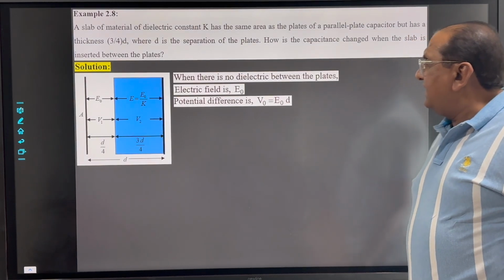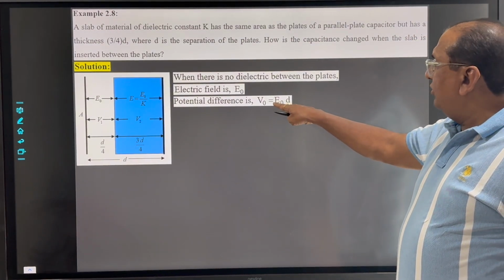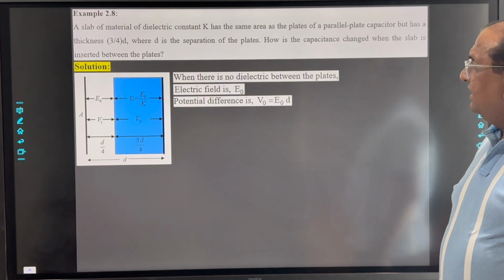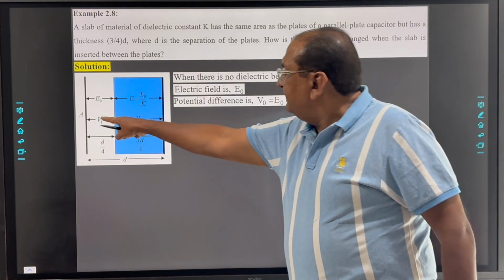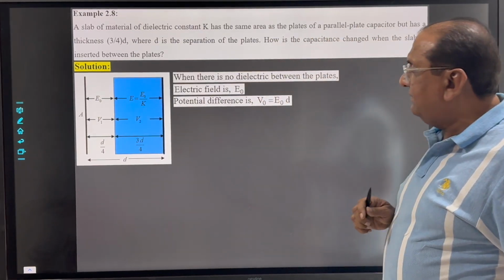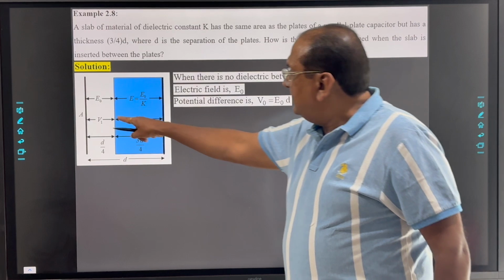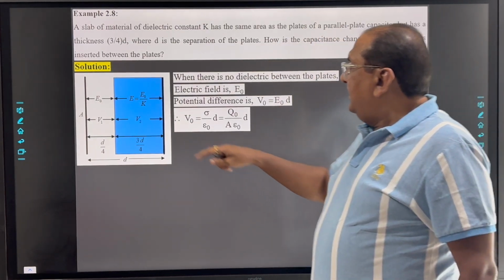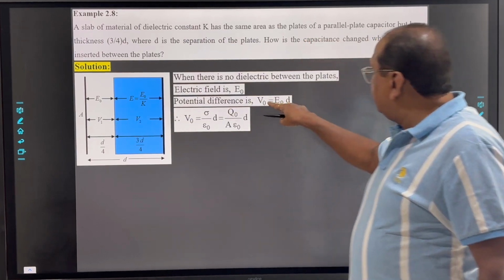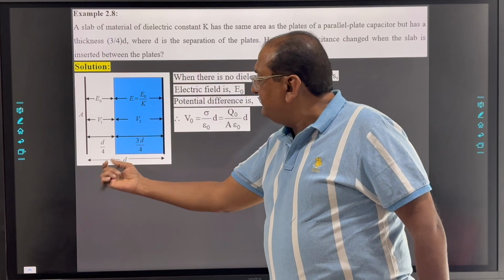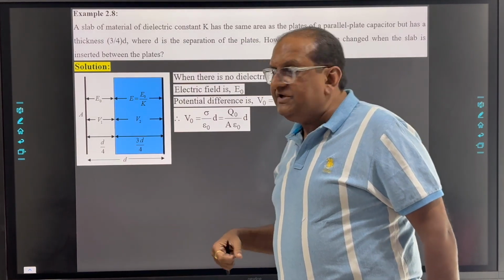Now see here, we can write V0 equal to E0 into D. So the resultant potential difference between these two plates of the capacitor we can write as V1 plus V2. Now V1, as per this equation, is electric field into this particular separation.